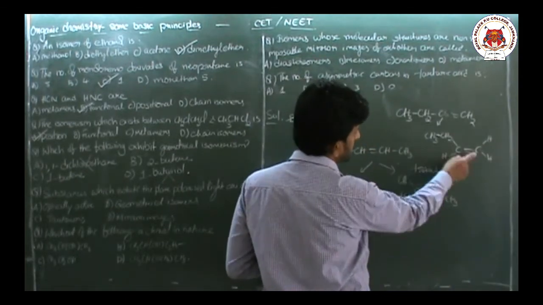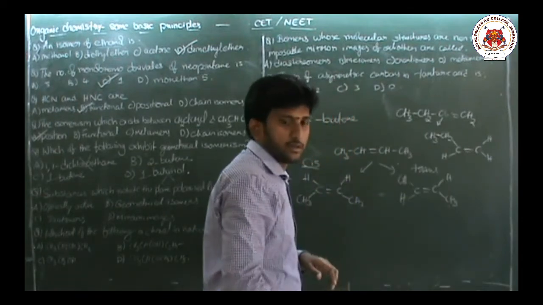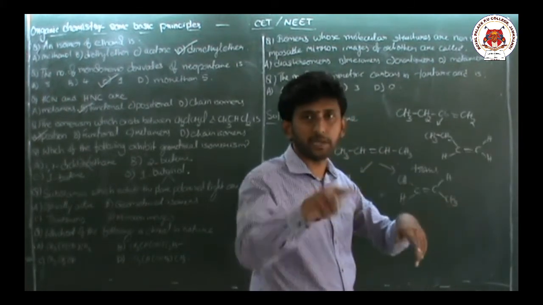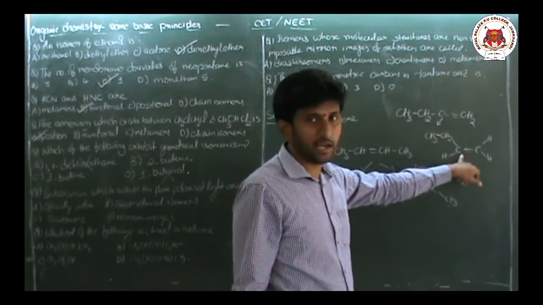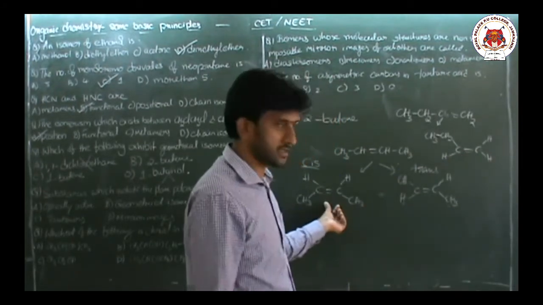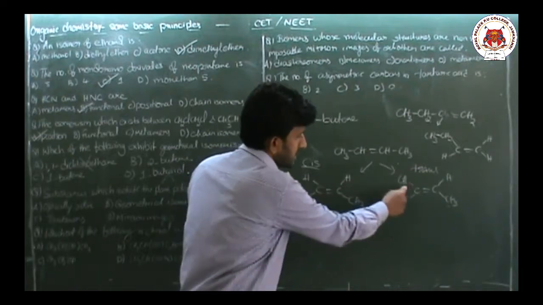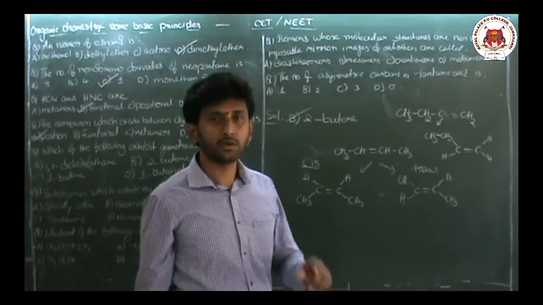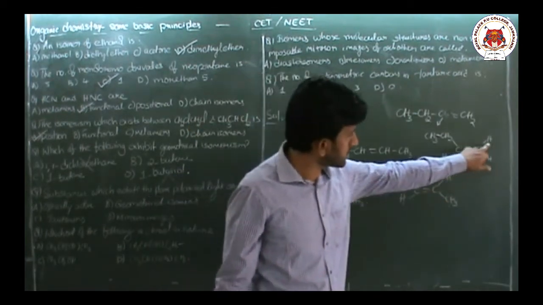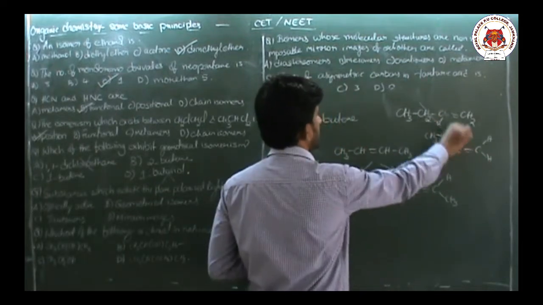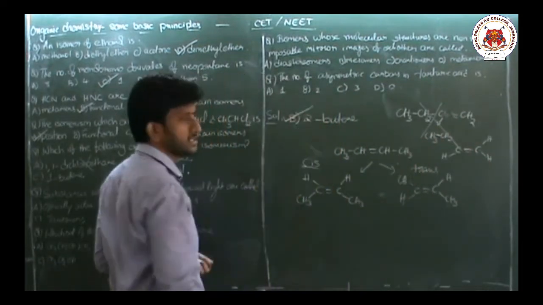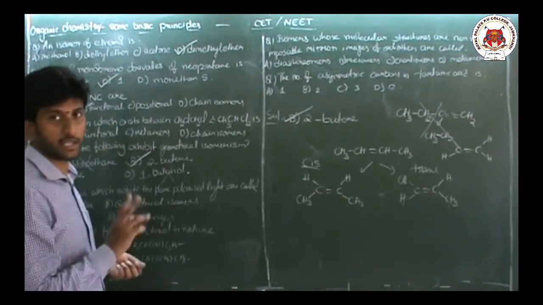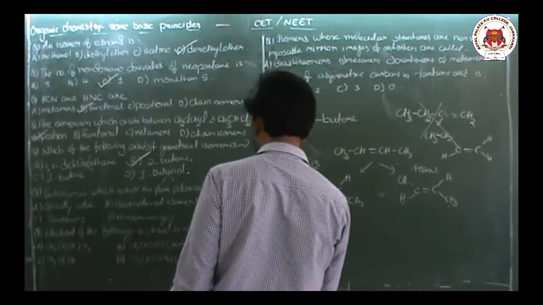Now it is difficult to say same groups same side, same groups opposite side, because there are two same groups on one carbon and two different groups on the other carbon. So it is not like same groups same side, same groups opposite side. Here you cannot say, because one of the carbons contains two same atoms on it. So 1-butene is not the answer. Only 2-butene can exhibit geometrical isomerism.